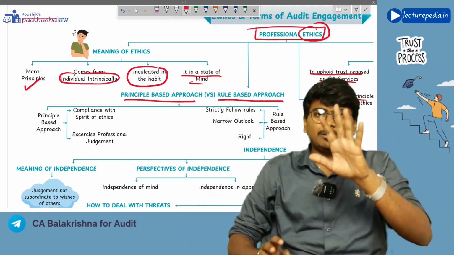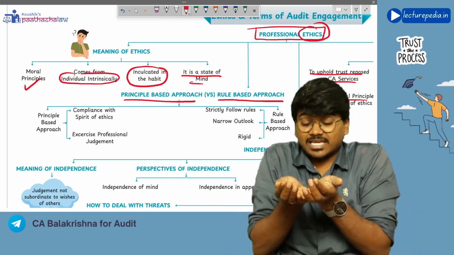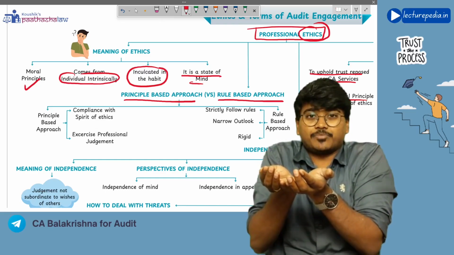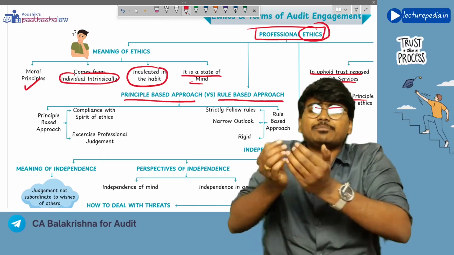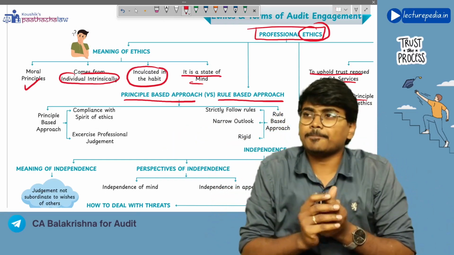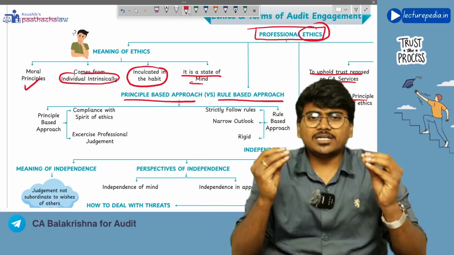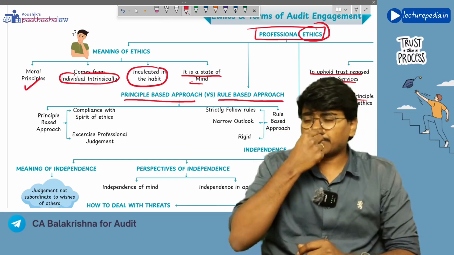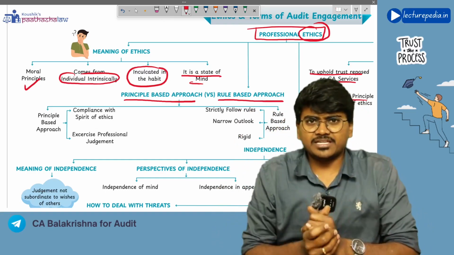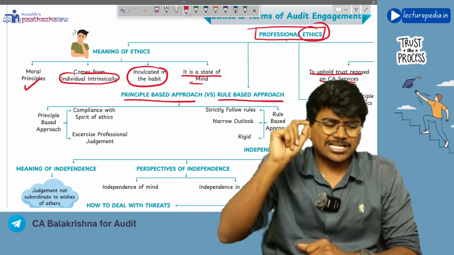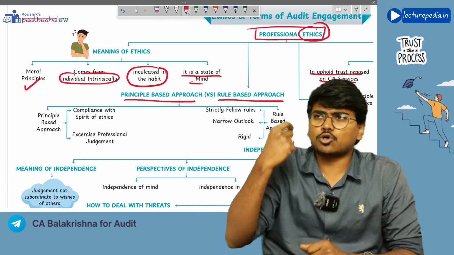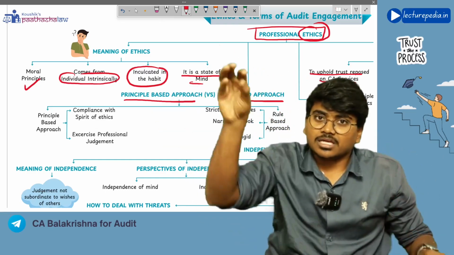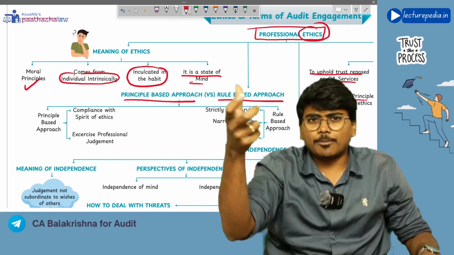See, under principle based approach, you will see what is the spirit of that particular principle. What that principle is saying to me to follow, that you will see. Let's say, for example, as per the rule, auditor needs to obtain audit evidence about inventory as on 31st March of every year, because financial statements will be prepared as on 31st March. So as on 31st March, auditor needs to obtain audit evidence that physically inventory is there. So he needs to visit the inventory location for physical verification and obtain audit evidence.